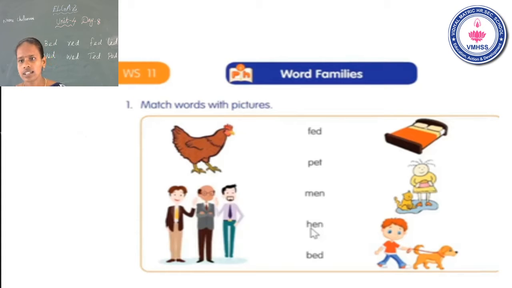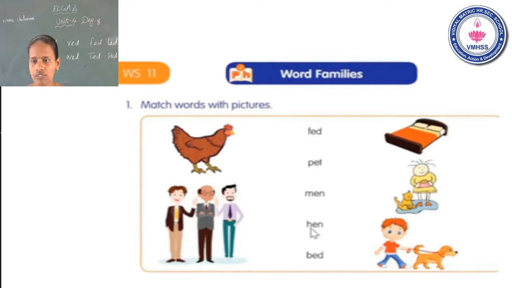Fourth picture, what did you see in the fourth picture? Fed. F-E-E-D, fed. Okay. Next one, the last picture, the fifth one, the boy holding the dog belt. What is this? Pet. Okay.